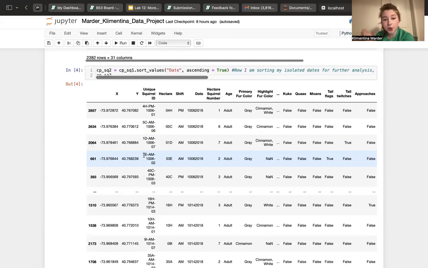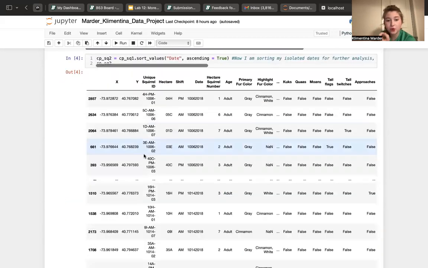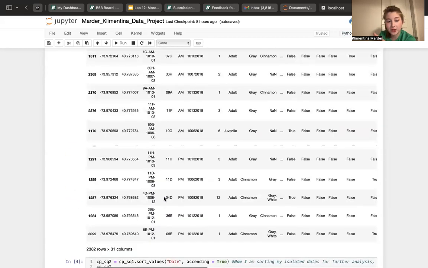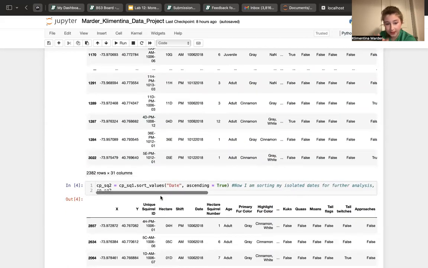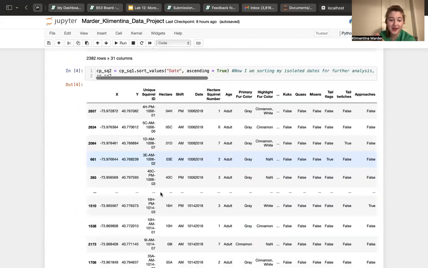When I sorted my values, I was quite confused because I wanted to sort both shift and date simultaneously, and then I realized I couldn't because they're kind of connected. I don't know why I didn't think about it right away, but anyways, I decided to treat them separately. So I have a separate data set where my shift is sorted and where my dates are sorted.